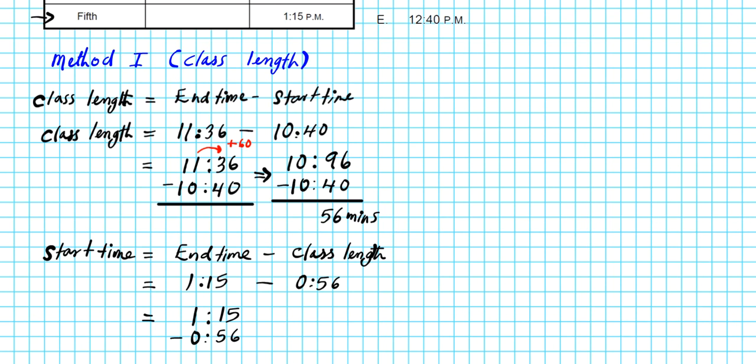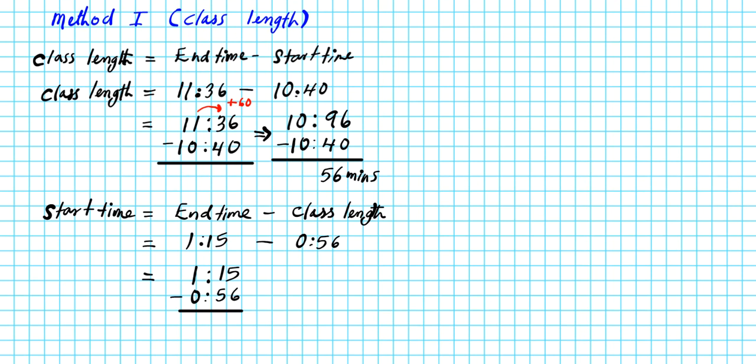Now if we inspect the minutes that we're subtracting here, you will notice that we have 56 minutes to be subtracted from 15 minutes. Okay, we do not have enough minutes to subtract 56 minutes from because 15 is less than 56. So what do we do? We have to carry over. Okay, we go to the hours column. We'll borrow 1 hour and transfer it to the minutes column. 1 hour is equivalent to 60 minutes.